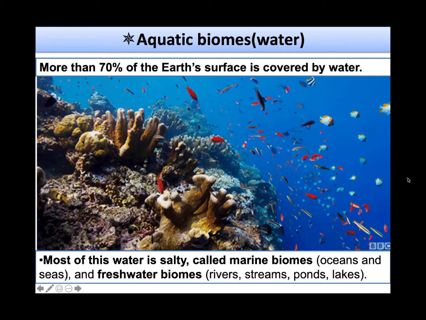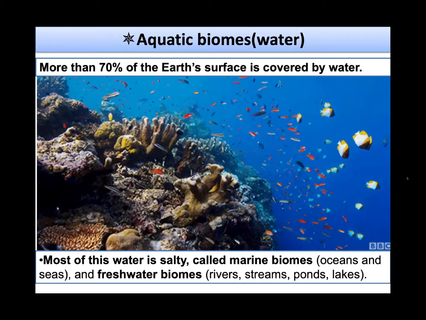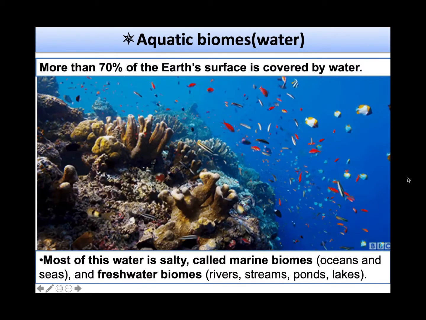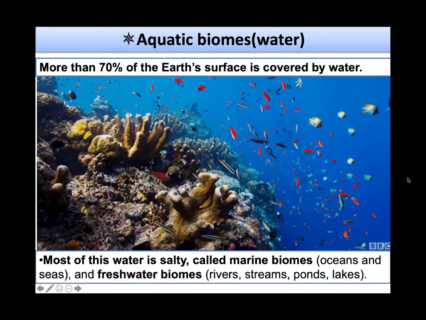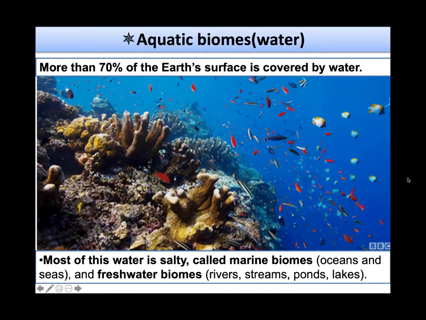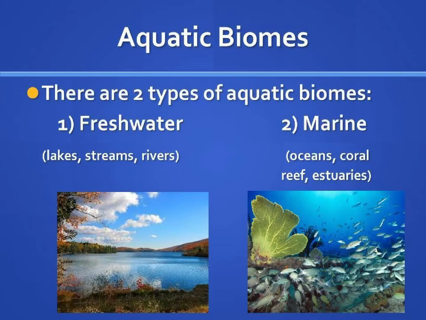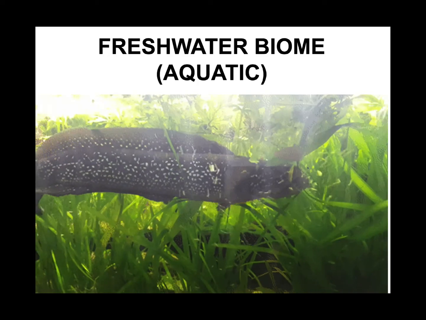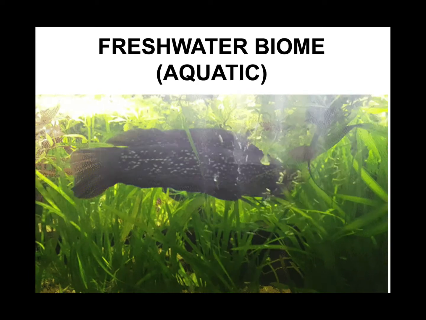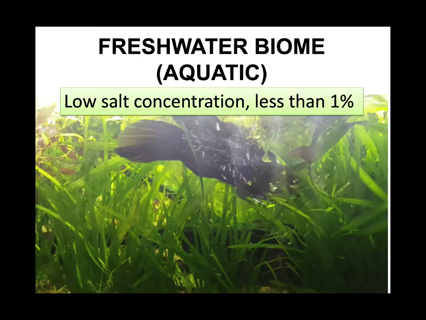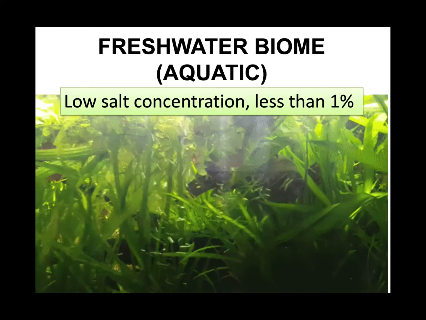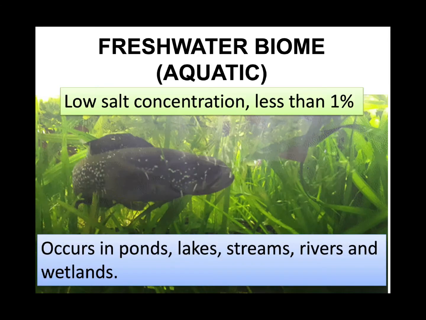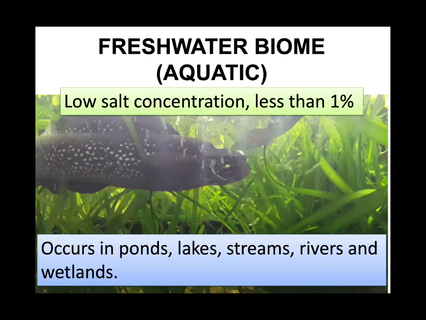Aquatic biomes characterize ecosystems in water, and water covers a major portion of the Earth's surface. So aquatic biomes contain a rich diversity of plants and animals. Aquatic biomes can be subdivided into two types. We get freshwater biomes and the marine biome. A freshwater biome has a very low concentration of salt, usually less than 1%, and occurs in several types of regions. For example, ponds and lakes, streams, rivers, and wetlands.